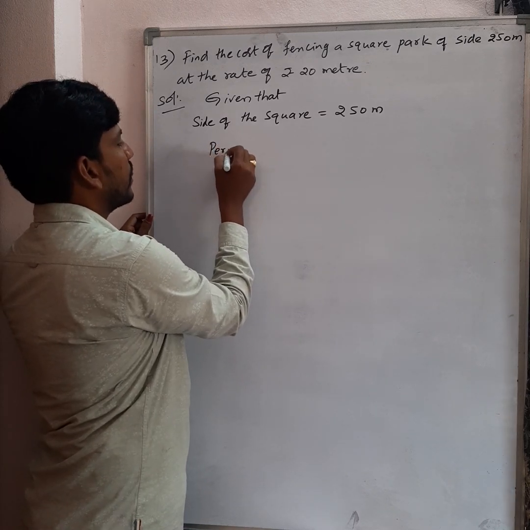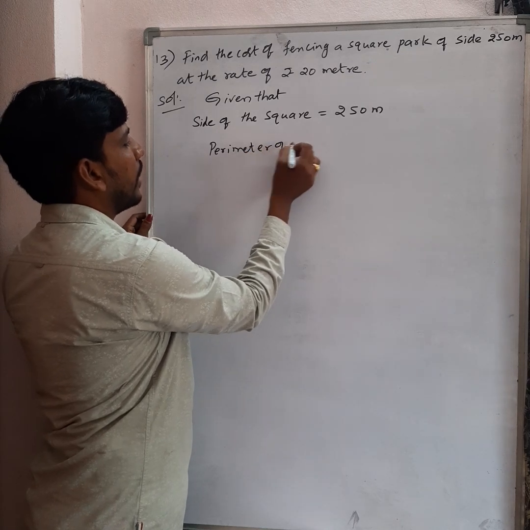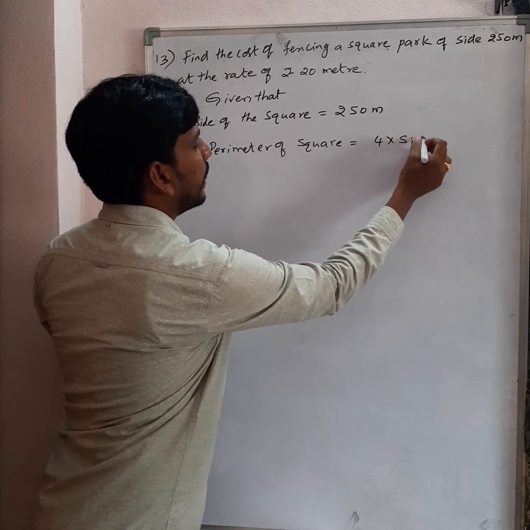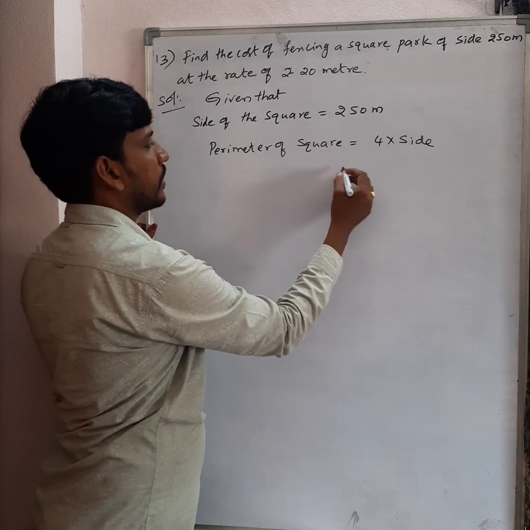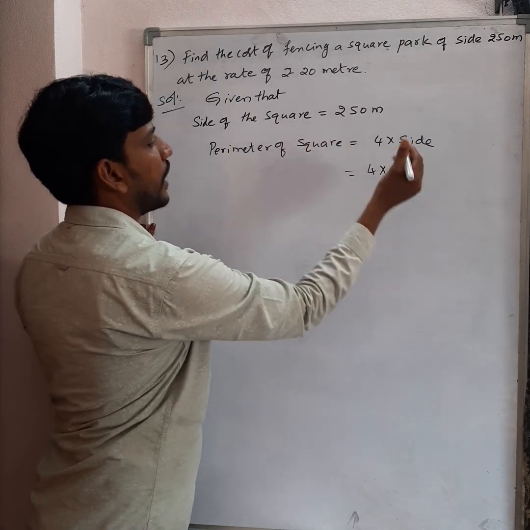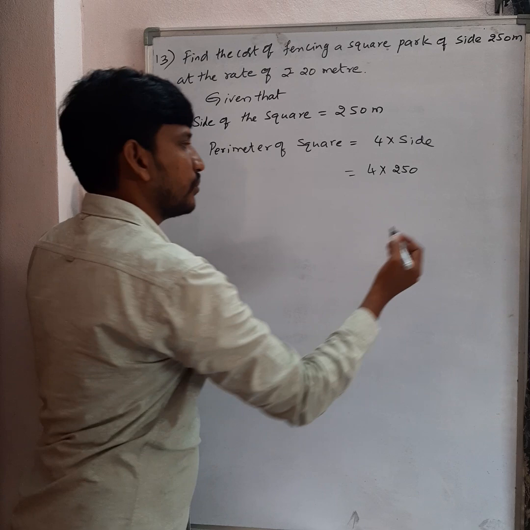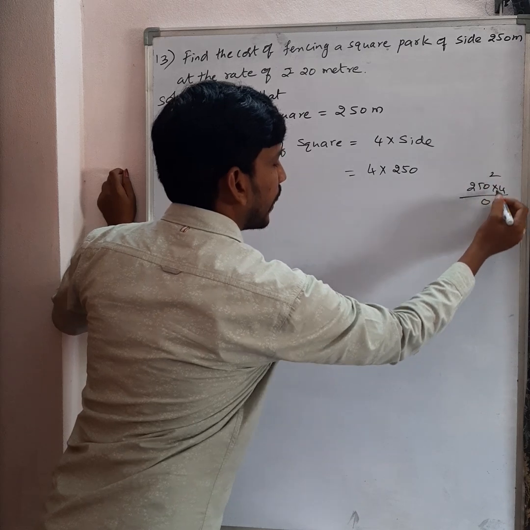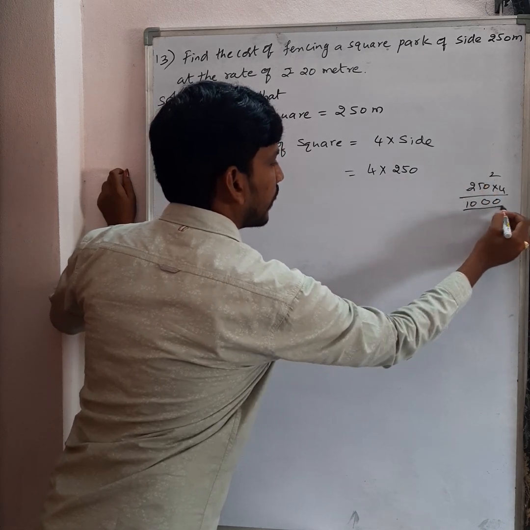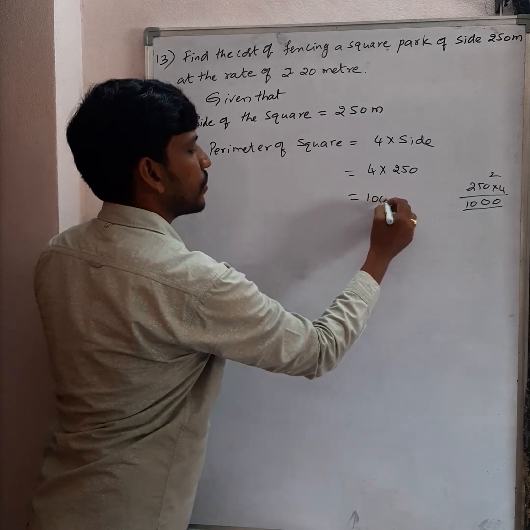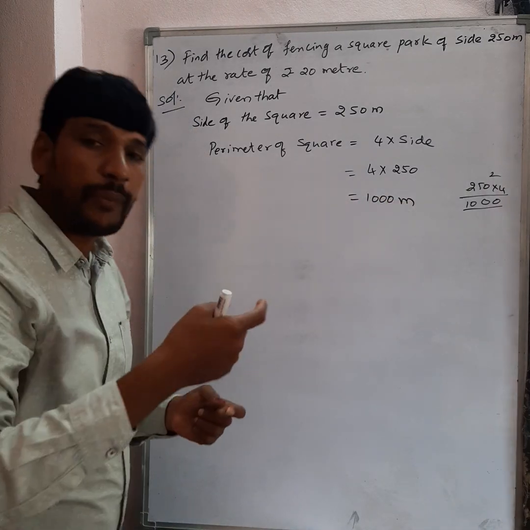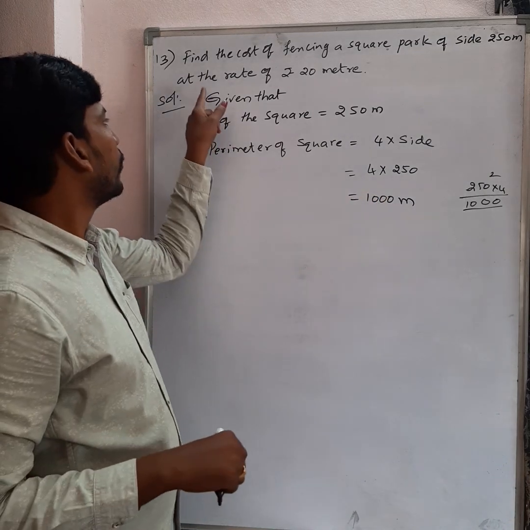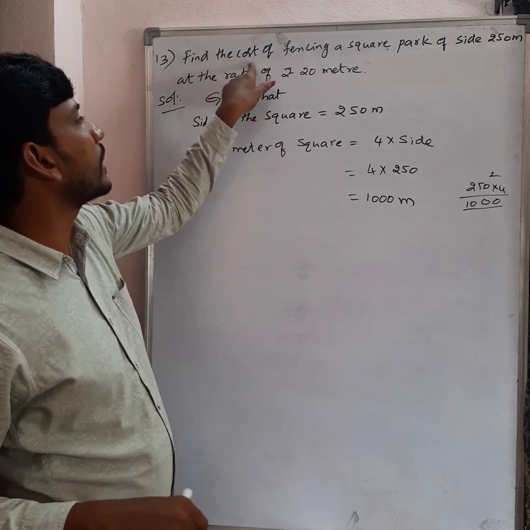So now, perimeter of square equals what is the formula? Perimeter of square is equal to 4 into side. So that is 4 into 250, the side of the square. When you multiply 250 with 4, what is the answer? 4 times 0 is 0, 4 times 5 is 20, 2 carry over, 4 times 2 is 8 plus 2, 10, that is 1000. So it equals 1000 meters. The perimeter of the square park is 1000 meters. They are asking to find the total cost of fencing.